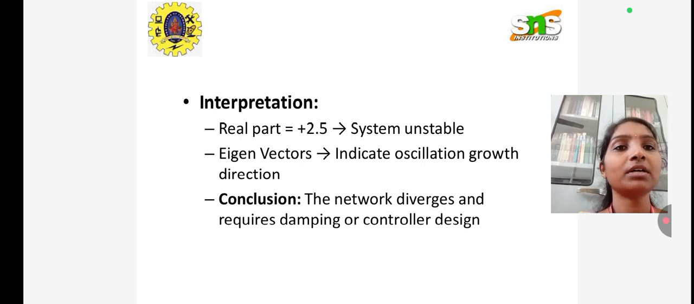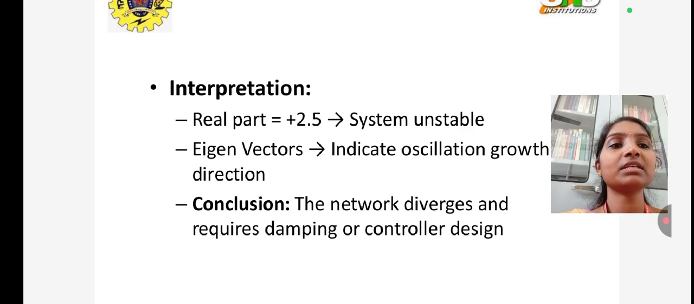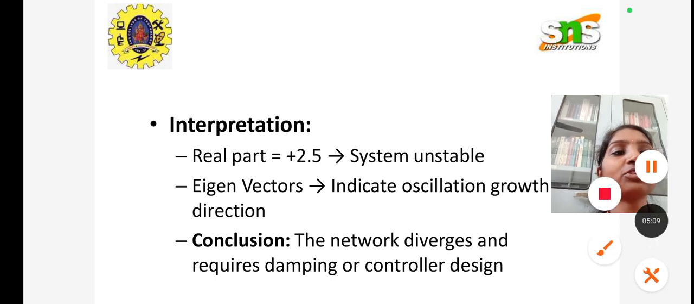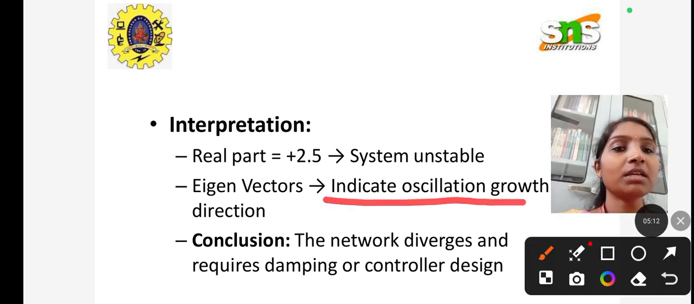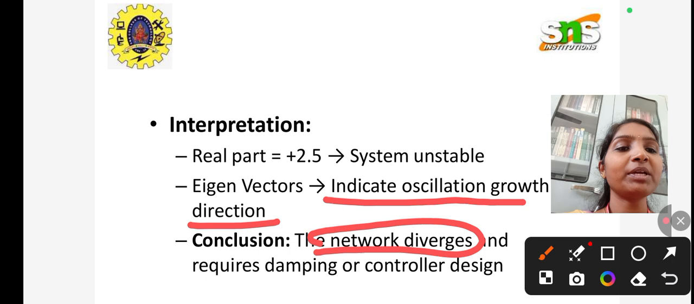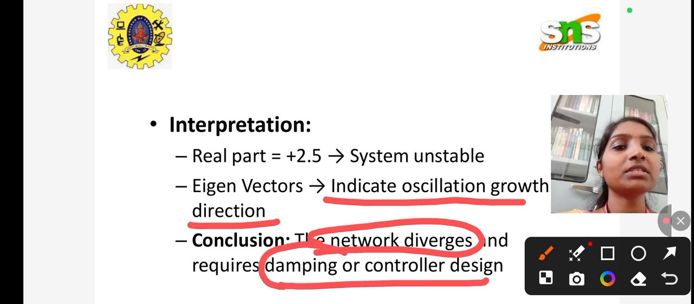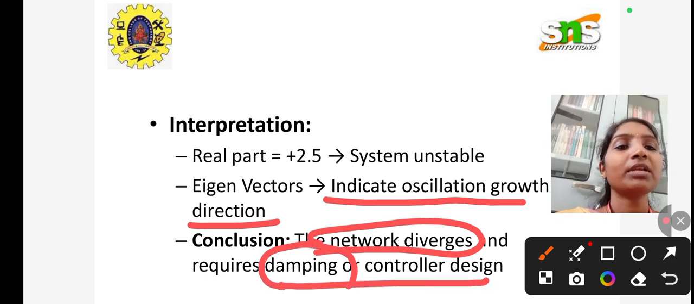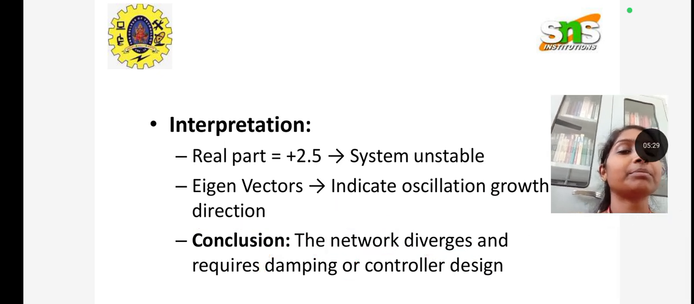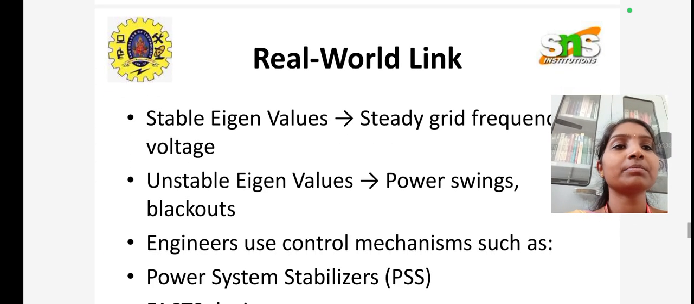How about our interpretation here? The real part is positive, therefore the system is unstable. The eigenvectors indicate the oscillation growth direction, since the eigenvalues are complex and oscillatory. In conclusion, the network diverges and requires damping or controller design. Damping means we set a damping over the system, and with controller design we make sure to control the system. So this is our interpretation.